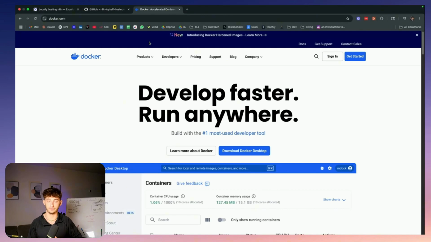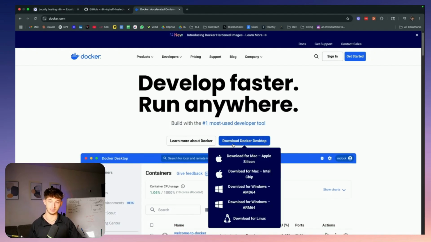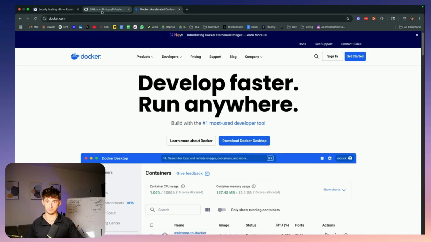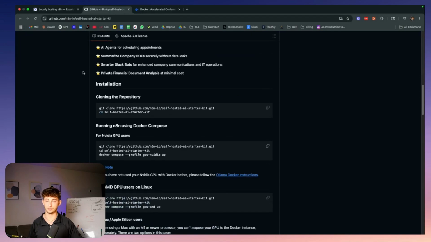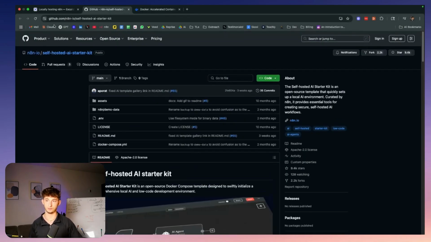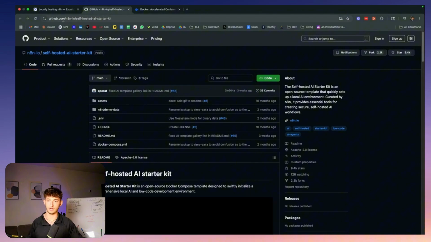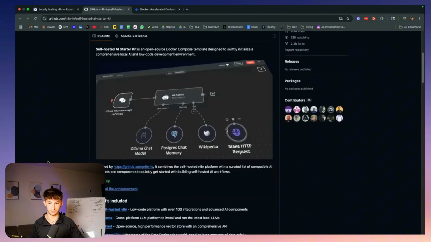Getting started, the first thing we are going to be doing is coming into docker.com. If you don't already have this installed, you will just be downloading from right here. You could download for Mac, you could download for Windows, whatever system you're using. Next up, we're going to be coming into GitHub. I'll have this link down below in the description, or you can just pause the video and copy what I have in the browser right here.